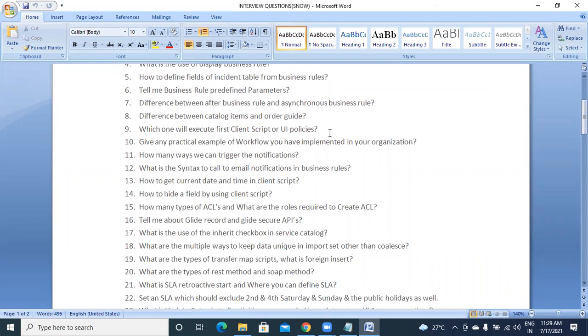Okay, so which one will execute first, client script or UI policy? They will ask you this question also, so you have to know about this. Then, give a practical example of a workflow you have implemented in your organization. You can give some basic workflow example you have developed.